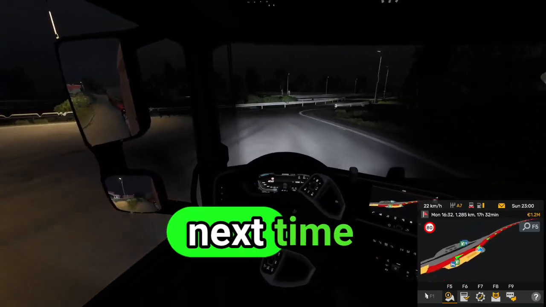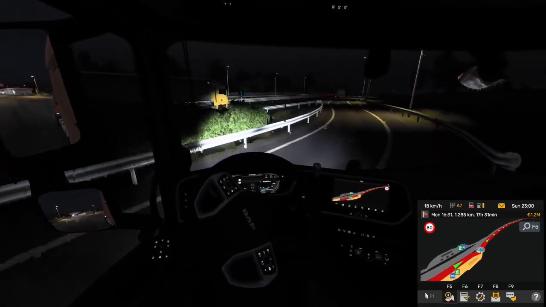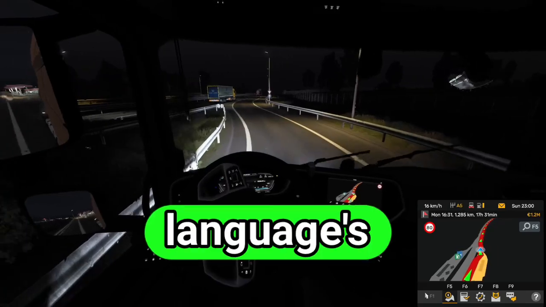So, next time you read or write in English, pay attention to those little prepositions. They're the key to unlocking the language's true depth.